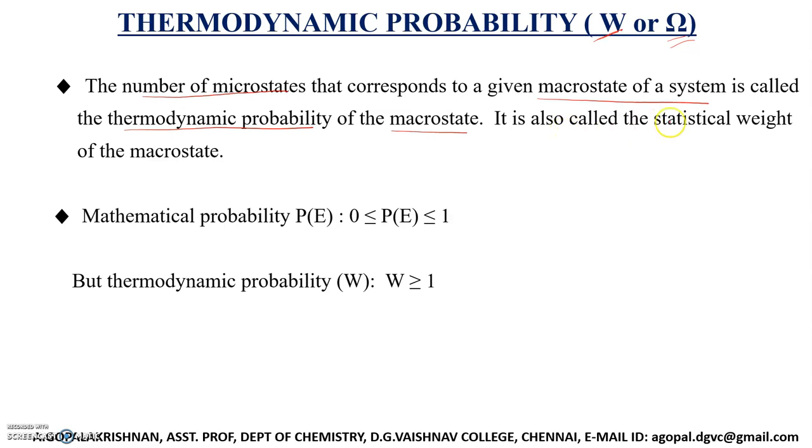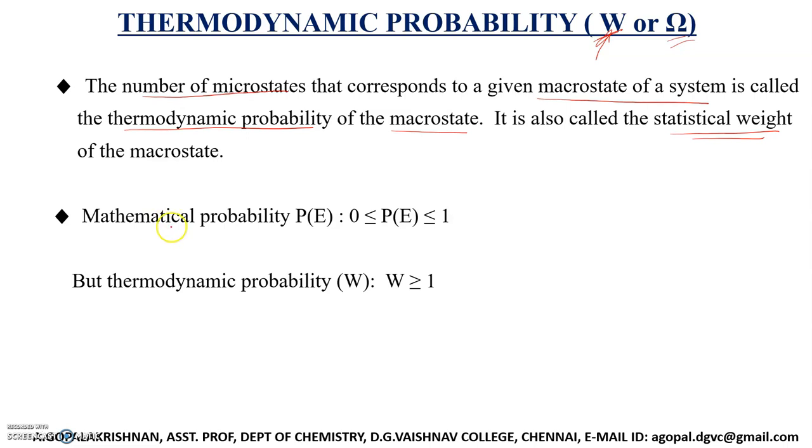It is also called statistical weight. The other name for thermodynamic probability, W. Okay, why are we using the symbol W? Because it is also called statistical weight. That's why we are using the symbol W. So what is thermodynamic probability? It is the number of microstates that corresponds to a given macrostate of a system.